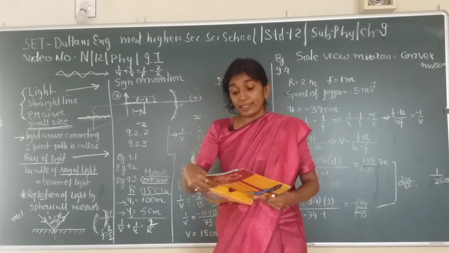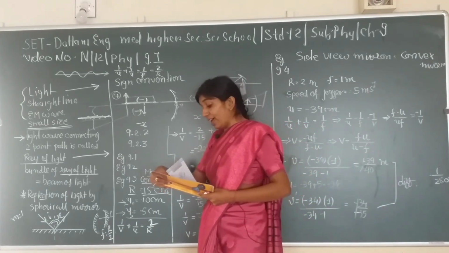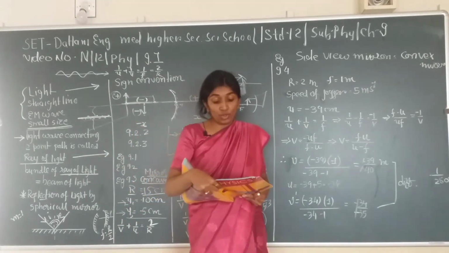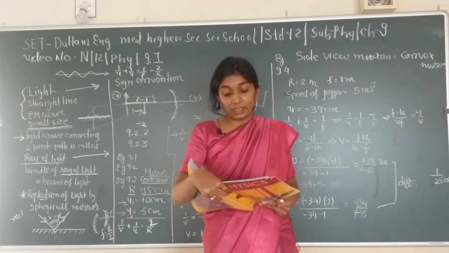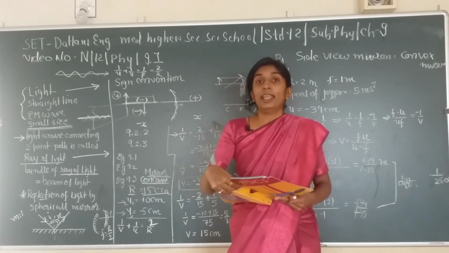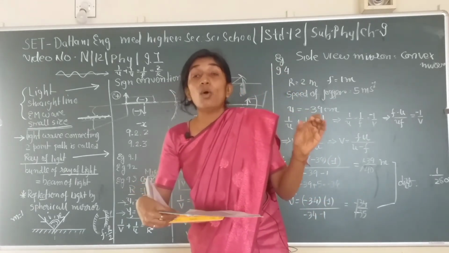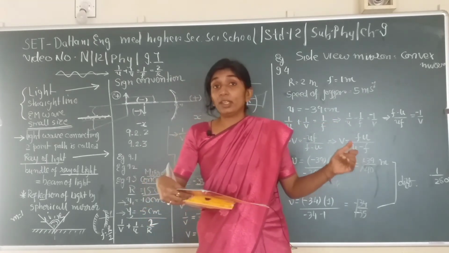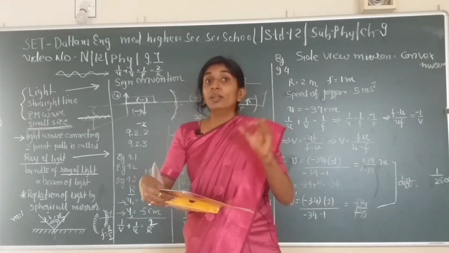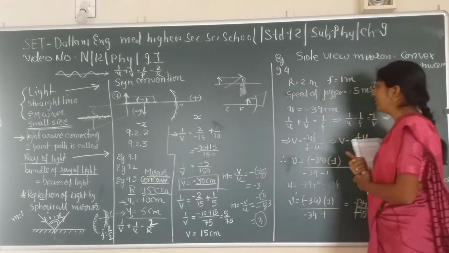If the jogger is running at a speed of 5 meters per second, how fast does the image of the jogger appear to move when the jogger is at 39 meters, at 29 meters, at 19 meters, and at 9 meters away? So we are supposed to find the speed of the image of the jogger. The speed of the jogger we know, and the position of the jogger we also know. Let's start our calculation.